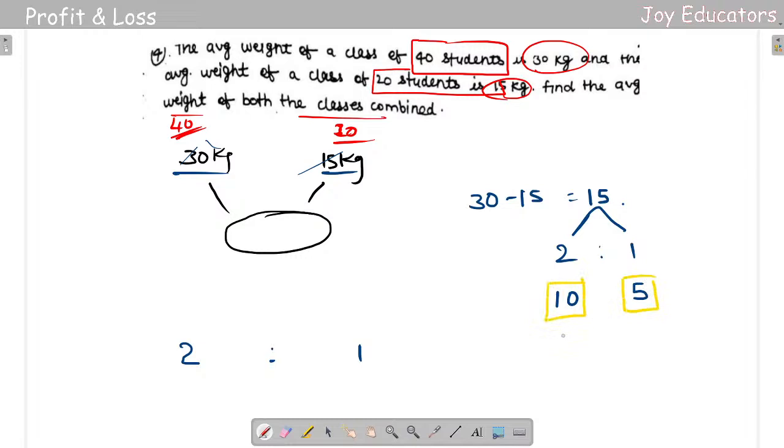So this 10 is for the first guy, 5 is for 2. So what we're supposed to do here is, I'll be just putting this 10 here, this 5 here. So we're going backwards. 10 plus 15, basically 10 plus 15 is going to be 25. Or else you can do it in this way also: 30 minus 5 is going to be 25. You can do anything, so the value will be the same. Okay, you got it? That's really good.